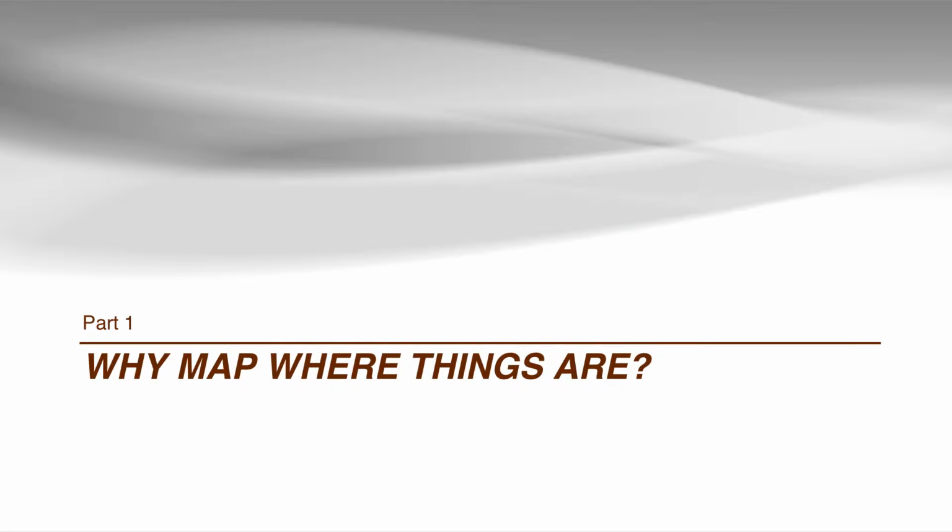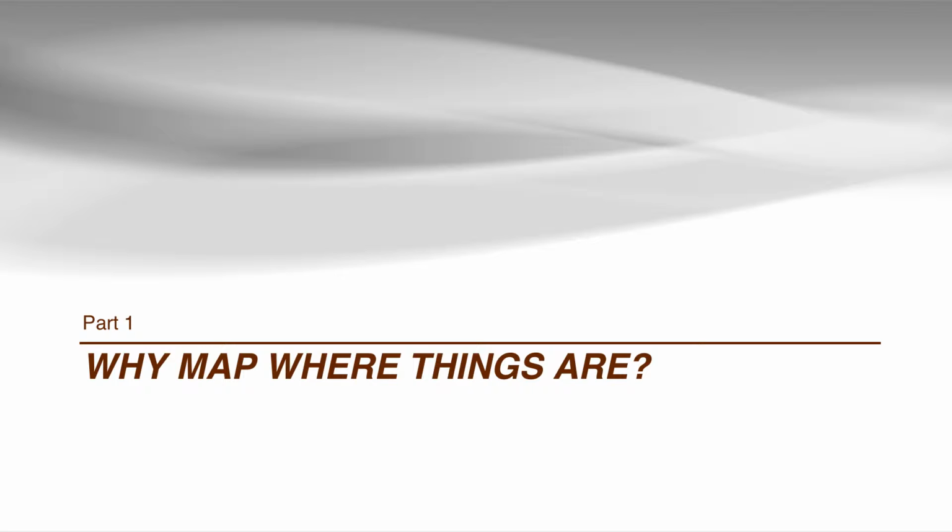Mapping where things are is closely related to the analytical reasoning with geospatial data. The reasons we map where things are can be many. For example, the analysis needs to look at the overall pattern of the distribution and see where things are clustered and close. In another case, maybe we want to compare two areas or two things in terms of location, density, and other attributes.